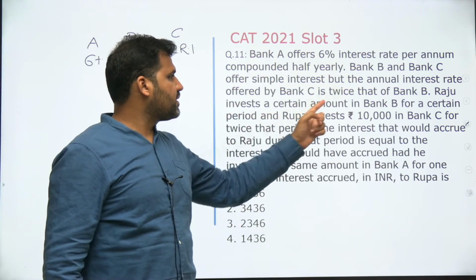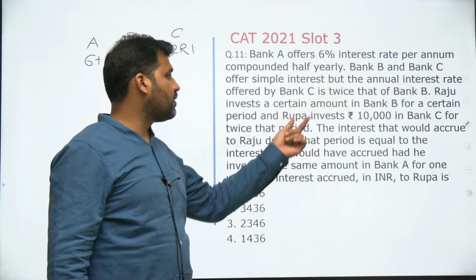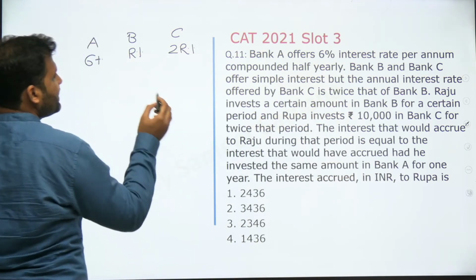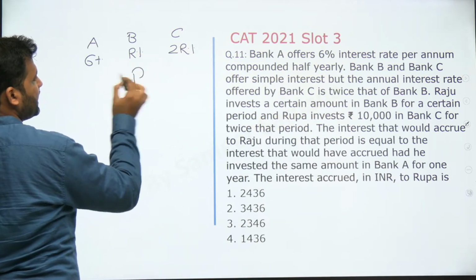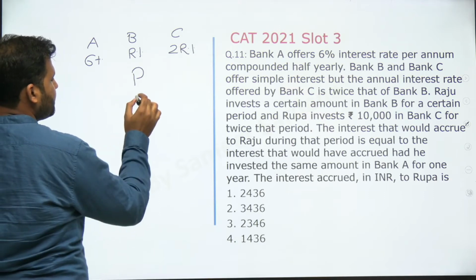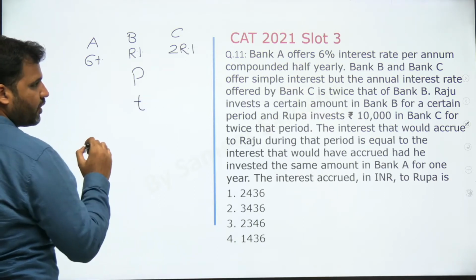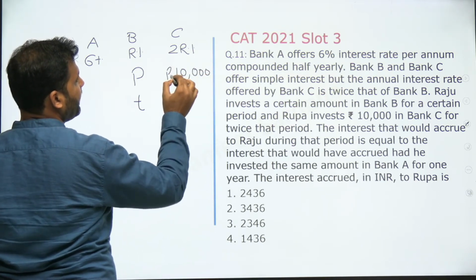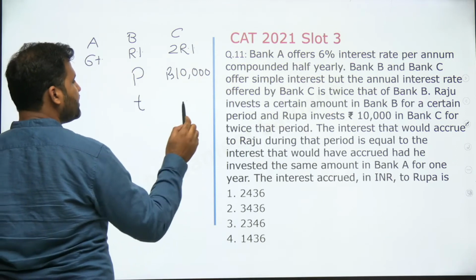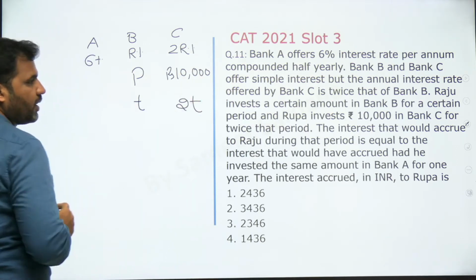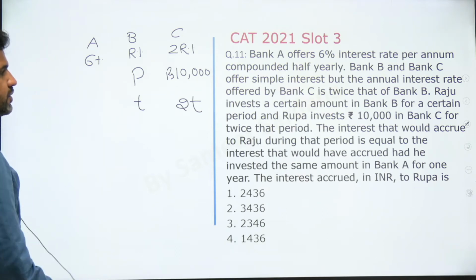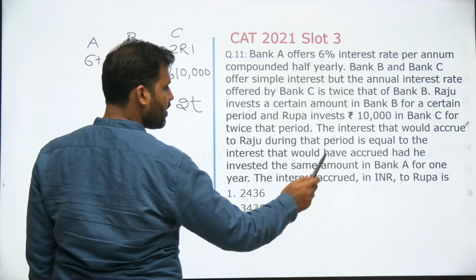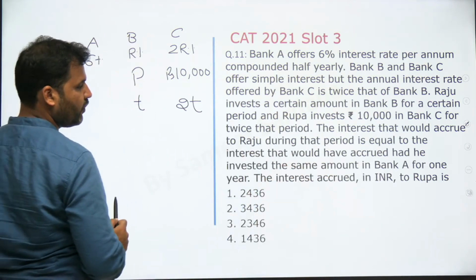Now Raju invests a certain amount in Bank B for a certain period, and Rupa invests 10,000 in Bank C for twice that period. Now we do not know what is the investment of Raju. Whatever is the investment of Raju, let's say it is P, and it is being invested for a time period, let's say T. Now Rupa is investing 10,000 rupees here, right, for a period which is twice of this period. That means 2 times of T. The interest that would accrue to Raju during that period is equal to the interest that would have accrued had he invested the same amount in Bank A for 1 year.